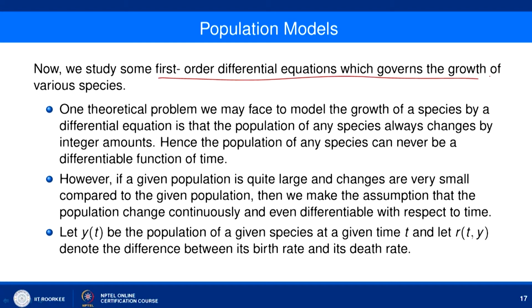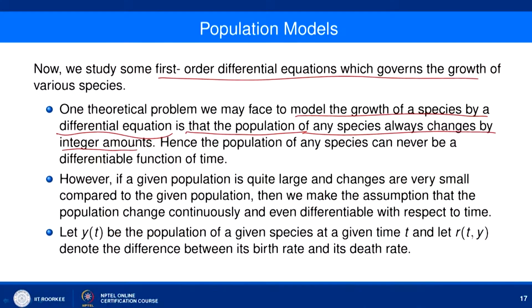But the practical problem in doing so is the following. One theoretical problem we may face in modeling the growth of a species by a differential equation is that the population of any species always changes by only an integer value, that is, say plus 50, minus 50, plus 10 or minus 10.